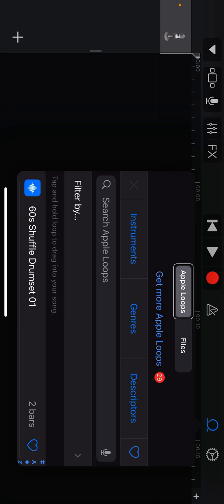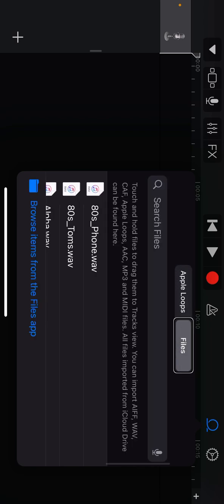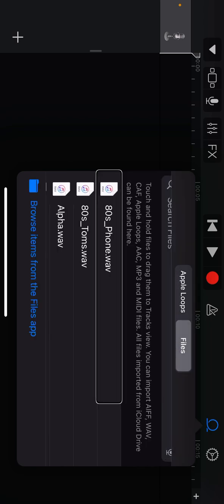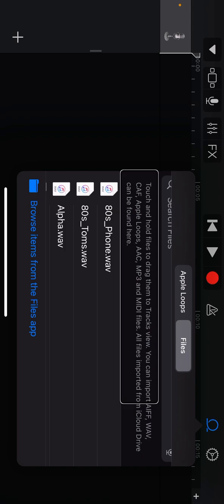You're going to click on the tracks button. You're going to swipe over until you find loops. Loops selected, Apple loops, files. And we're going to swipe over to use files. So if you have sight, you can already tell I have a number of Samsung Galaxy S20 ringtones that I've imported into GarageBand already.